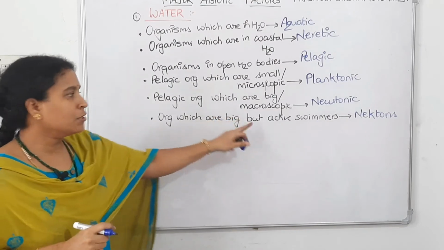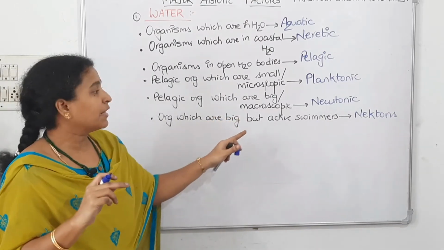So which are on the surface? Neustons. Which are actively swimming, they are called nektons.